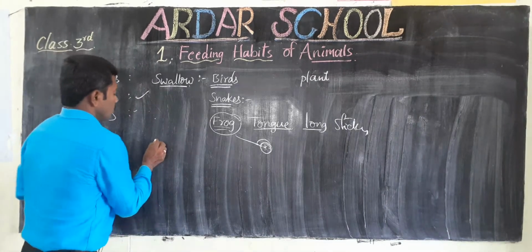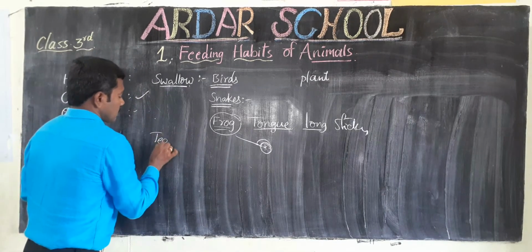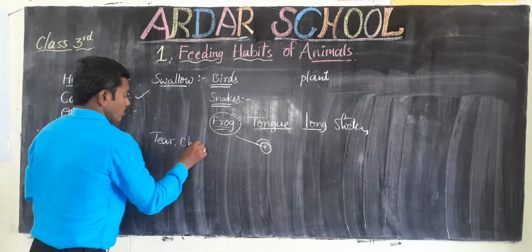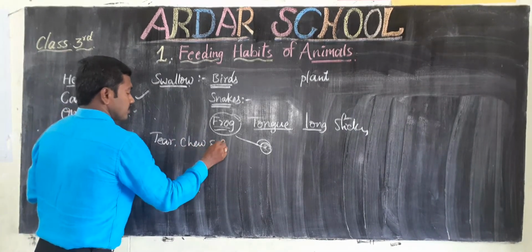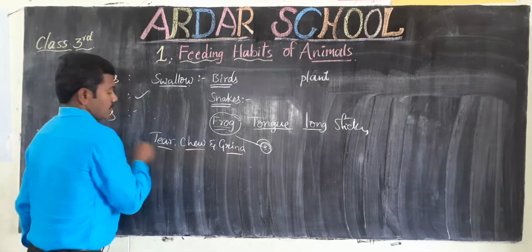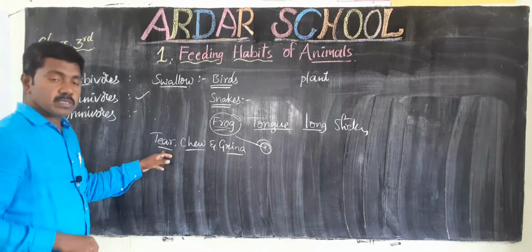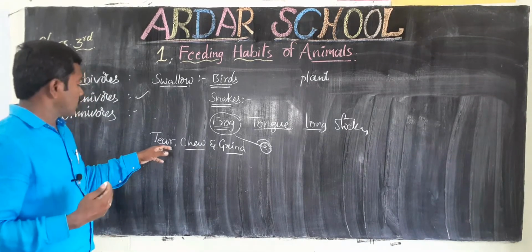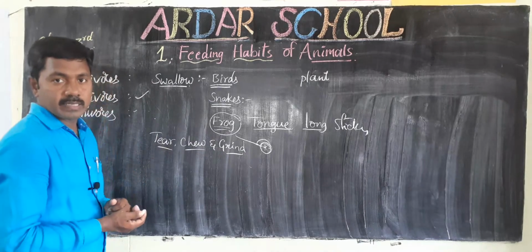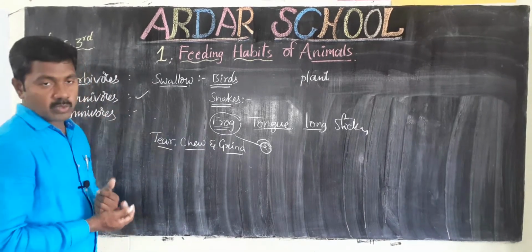Next one, children, tear. Some animals tear, chew and grind their food. So what are those animals?